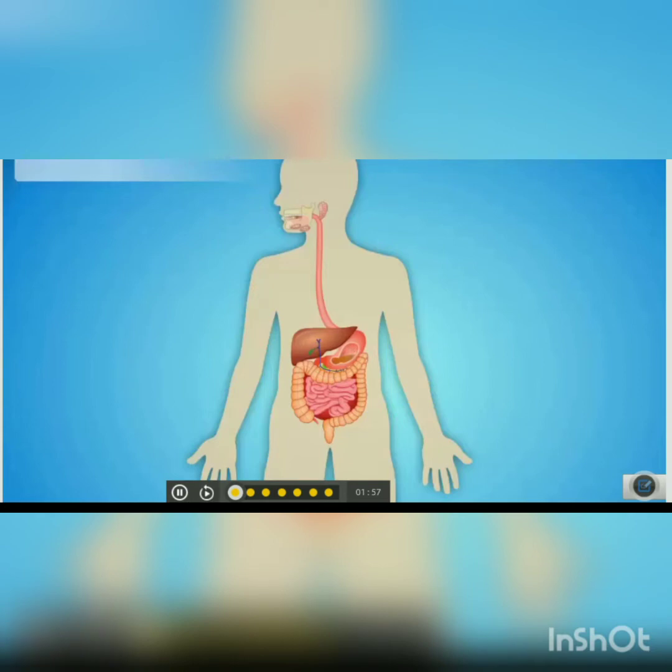So students, this is our digestive system, which is also known as the alimentary canal. Our digestive system consists of the mouth, esophagus, stomach, small intestine, large intestine and anus. And it has some glands which help in the process of digestion by secreting digestive juices. Now let's start the process of digestion.